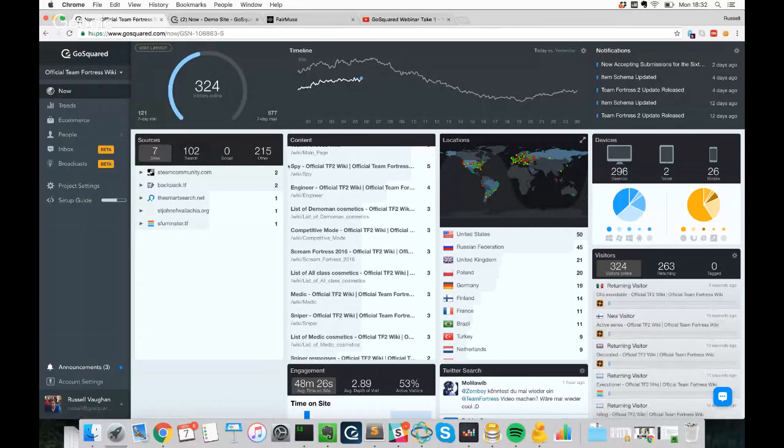To start, this demo is going to assume that you've got our JavaScript snippet installed along with our identify method. That is what will allow you to track down to an individual user level based on that user having logged into your site. If you haven't done this yet, you can find all the details on how to do so at www.gosquared.com/docs.